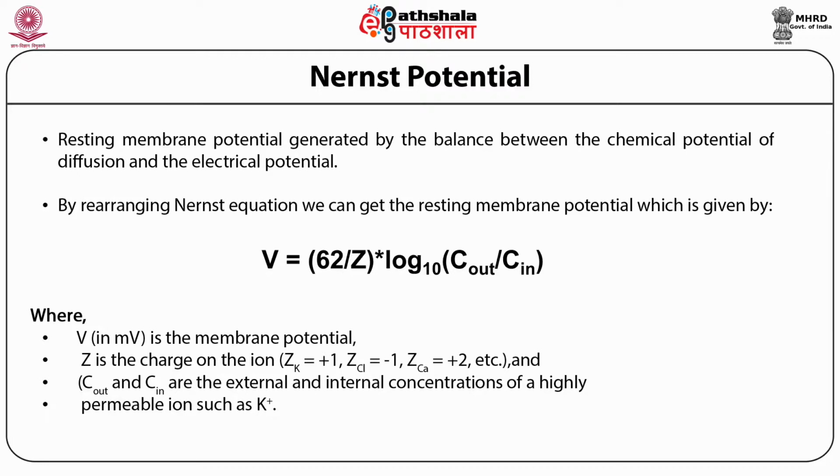The internal concentration of a highly permeable ion such as potassium. A system separated by the membrane always tries to attain the resting membrane potential.